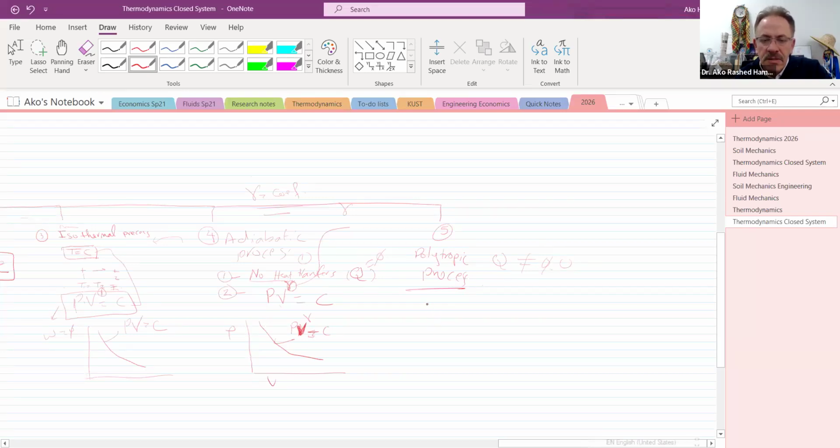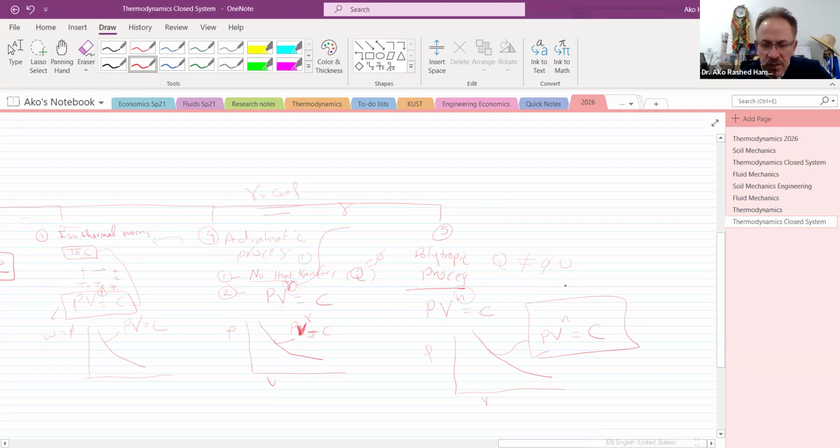Now, what is constant here? This is P, pressure, and V is constant, but with P to the power N. To differentiate between this state and the adiabatic state, we call this power N, and there we call it gamma. So here is the P, and here is the V, and the equation is PV^N equal to constant.